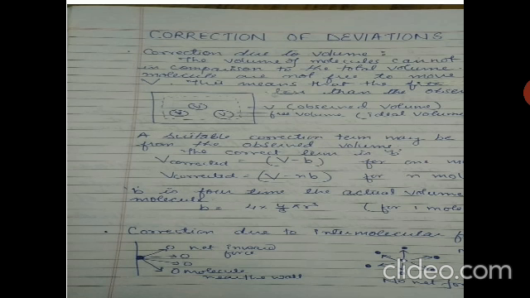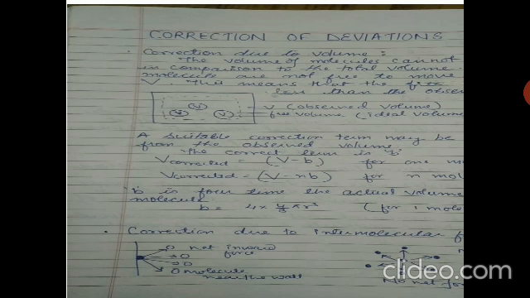Suppose this room is your whole volume, but the molecules are moving in a limited space. That is your observed volume. So the free volume is less than the observed volume. The ideal volume of a gas is less than the observed volume.